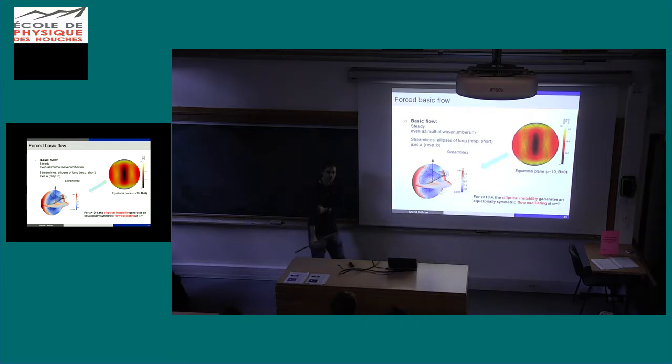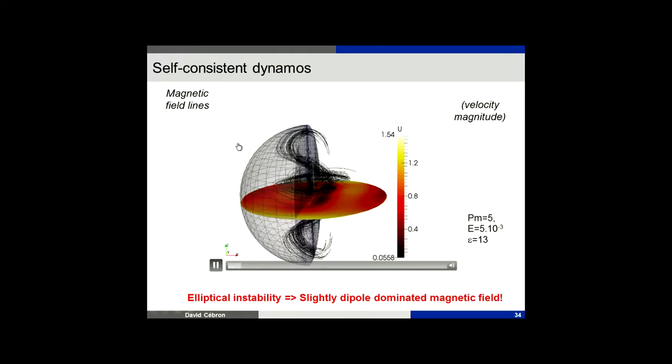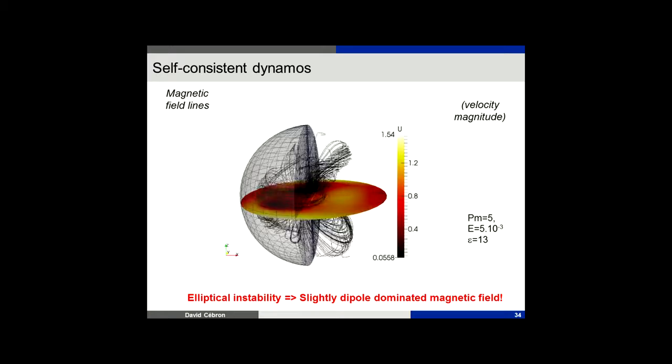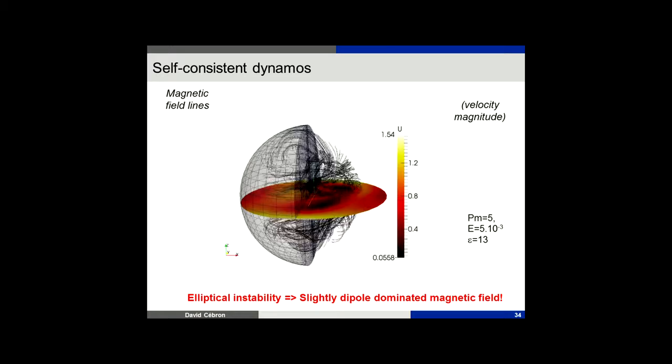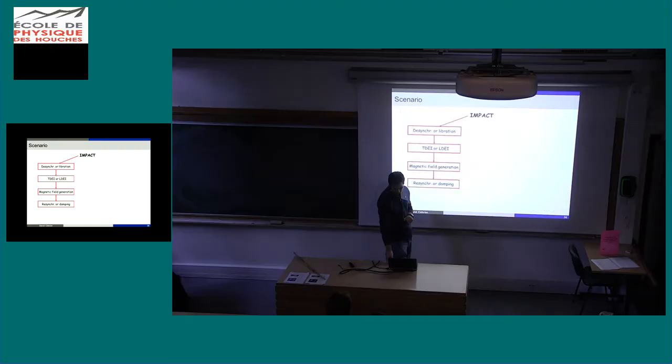So we are happy because we have a code which is more or less spherical, so it's better than the periodic box code. But we also have the tidal instability here. So if now I switch on the dynamo, we do have a flow which is not completely small scale, not completely large scale, and which oscillates like that. So this is what I call a slightly dipole-dominated magnetic field. It's not completely satisfying. It's far from what we observe on the Earth, but at least it's better than the kinematic dynamo we have obtained in ellipsoid.